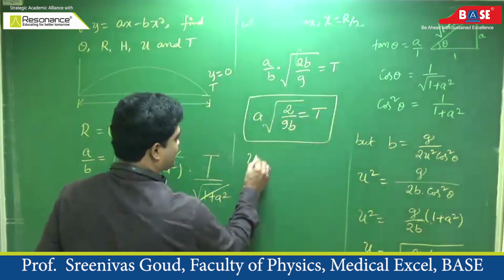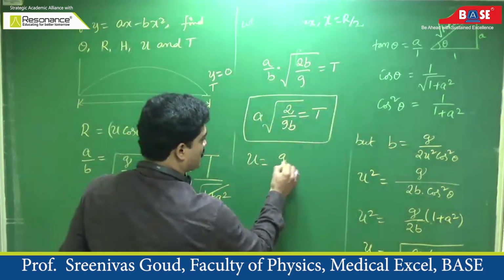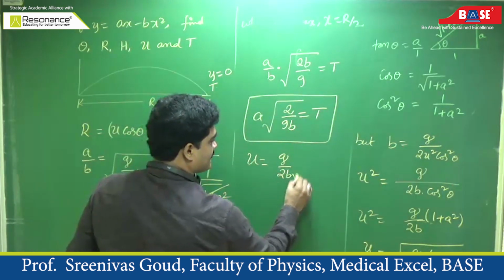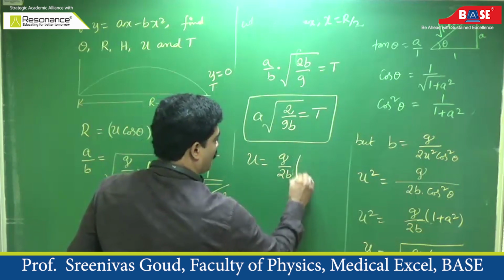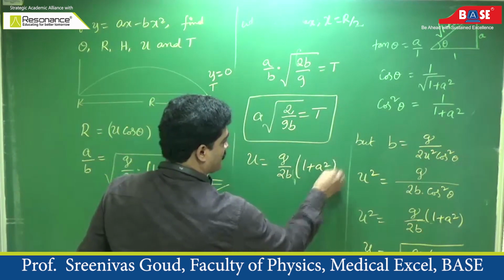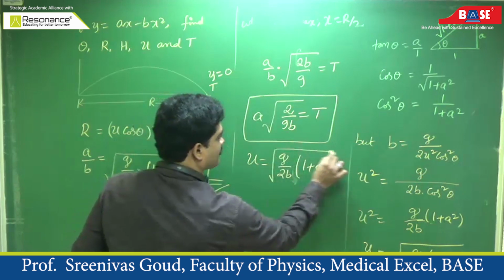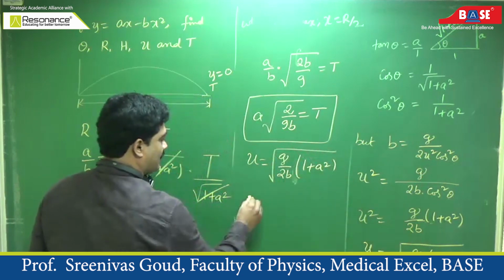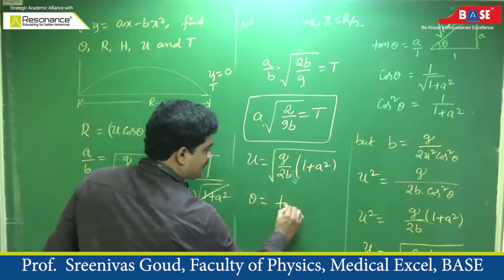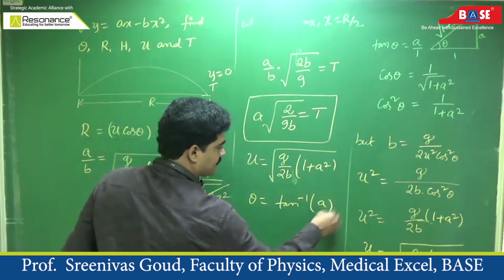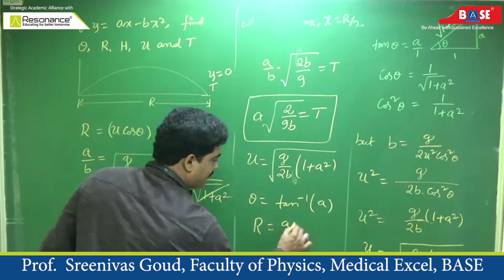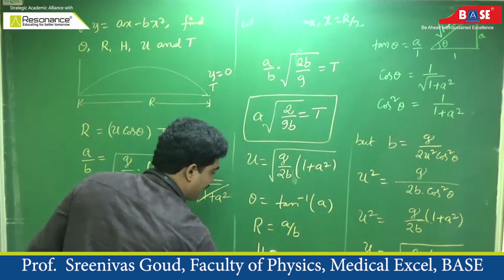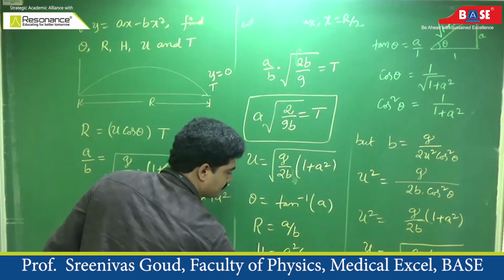Here is initial velocity: u is equal to g by 2b into 1 plus a square, under root. Theta is tan inverse of a. Range is a by b. Maximum height is a square by 4b.